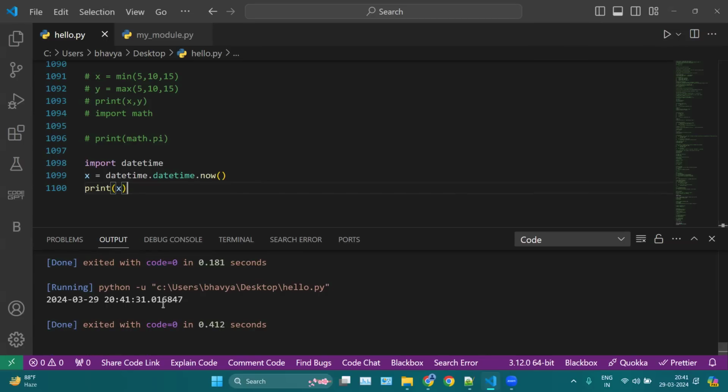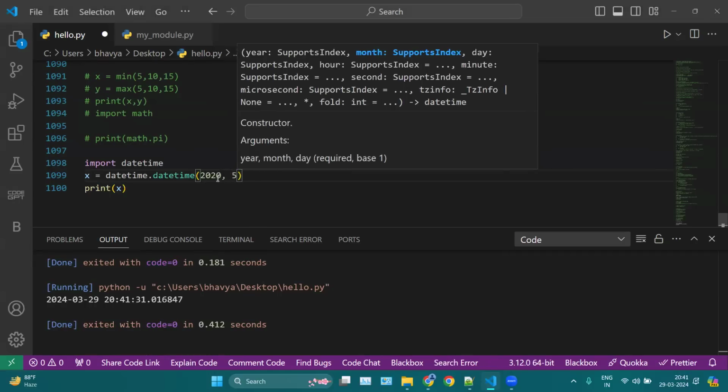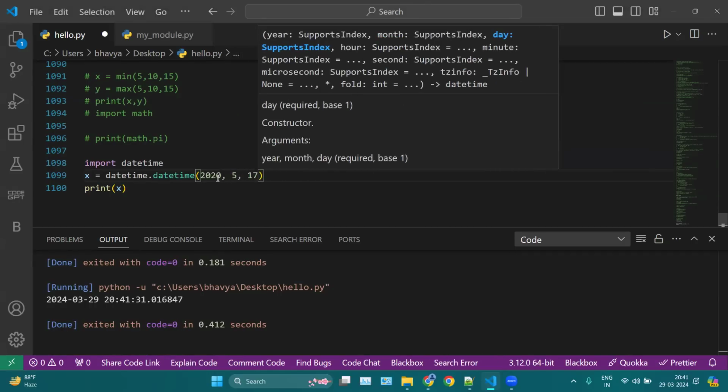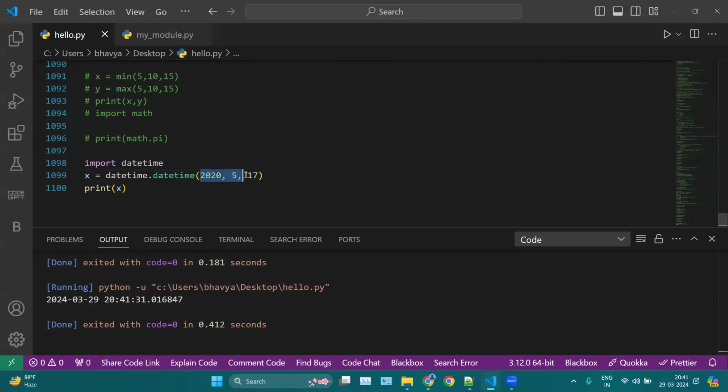Same as you can also mention your own time. Like you can also create your own object. For example, instead of this now, you can also mention your date. For example, 2025, month 17, date here. So this will print this date exactly.